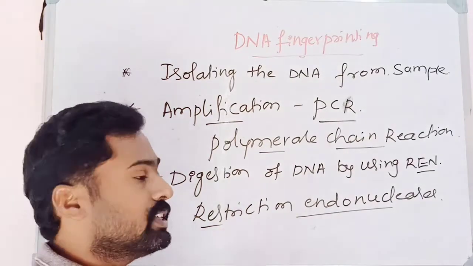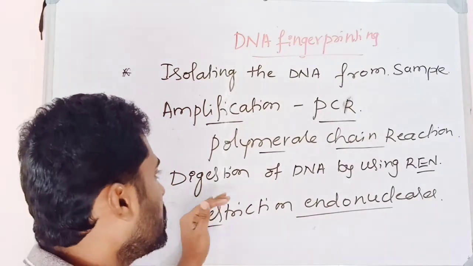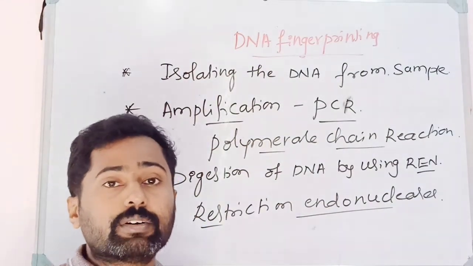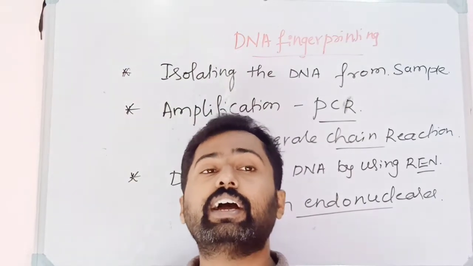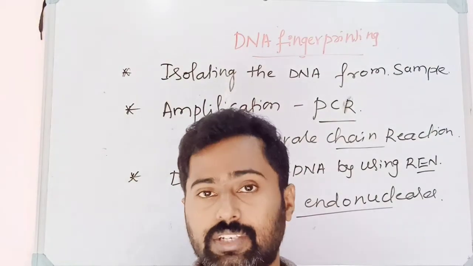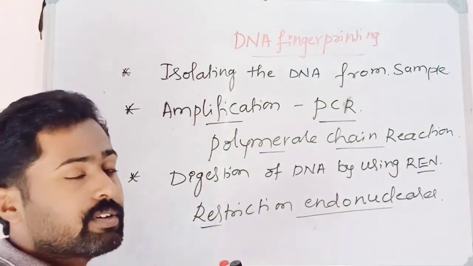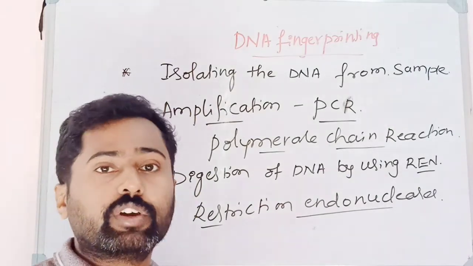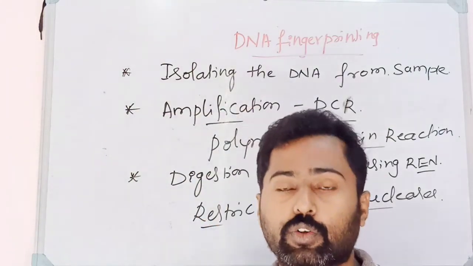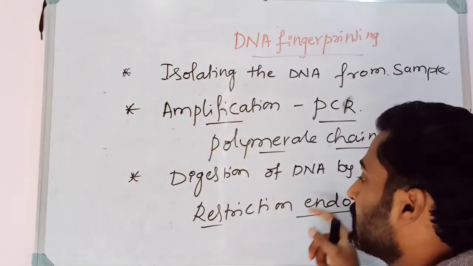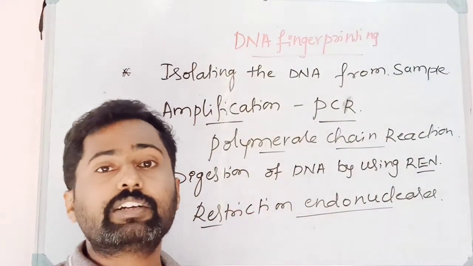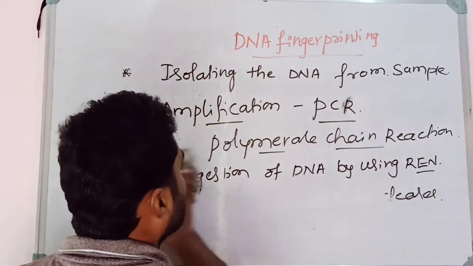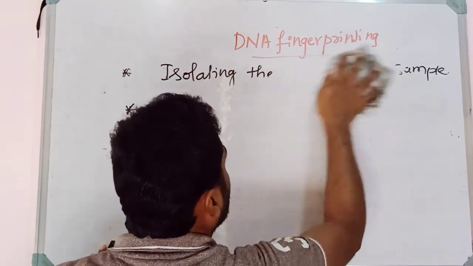So different lengths of fragments are produced by digesting the DNA with restriction endonucleases, because the digestion of the DNA is very much necessary, as the DNA has to be separated by means of gel electrophoresis. The fragments of the DNA later have to be separated by gel electrophoresis. So before that the DNA should be digested with REN, the restriction endonucleases enzyme, which will cut the DNA into fragments of various length. So the next step is digestion of DNA with restriction endonucleases enzyme.